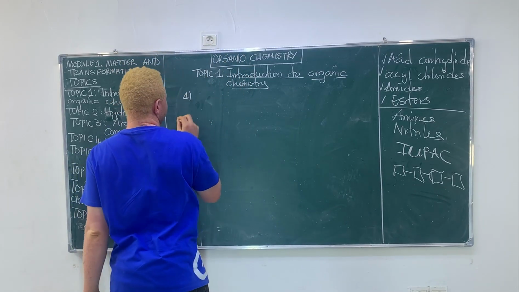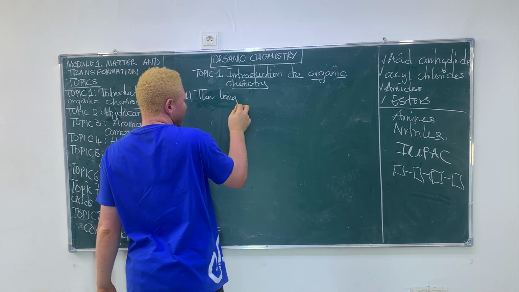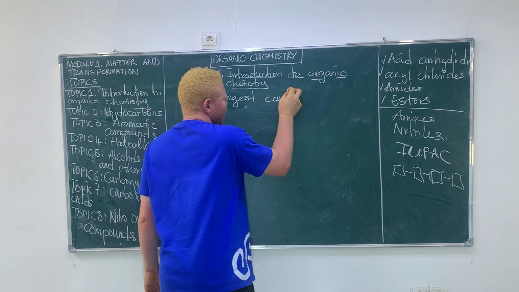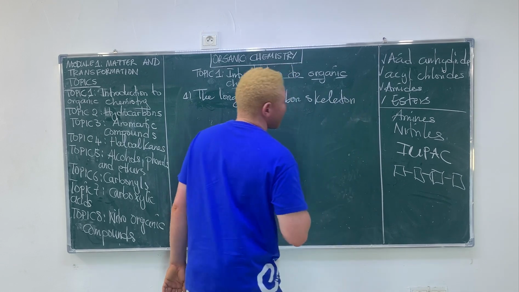We look for the longest carbon skeleton.